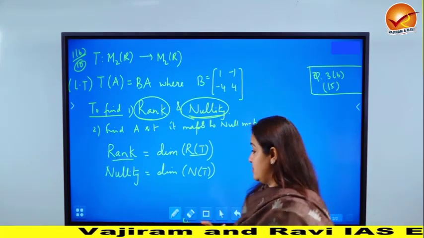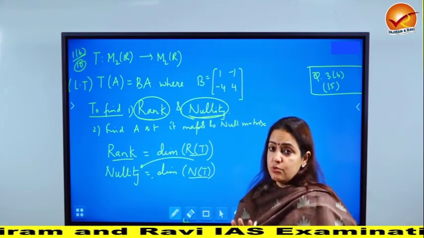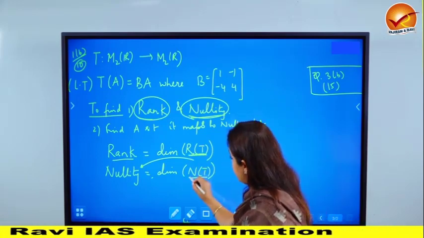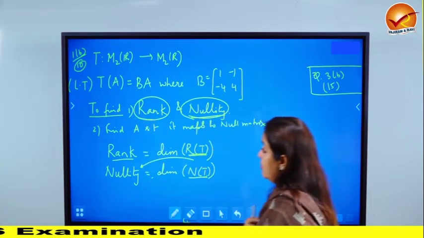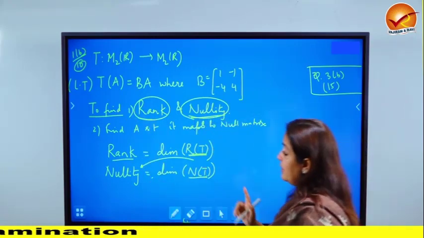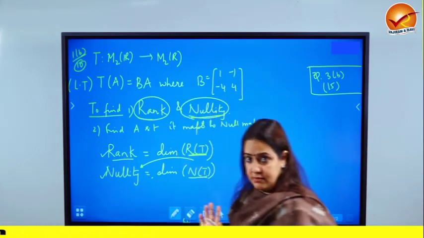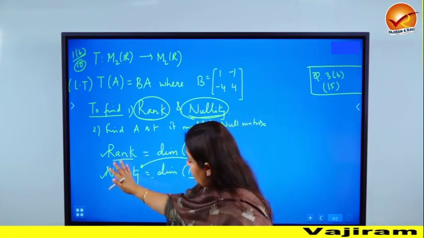That could also be a question. Find the null space and hence find the nullity. That is at least going to be a 15 or a 20 marker because you have to find them out specifically and then figure out what their dimensions are going to be. But this is a 10 marker and therefore please find only one out of them. Just find rank or find nullity. We'll discuss both. You choose whatever you like best. Just find any one.